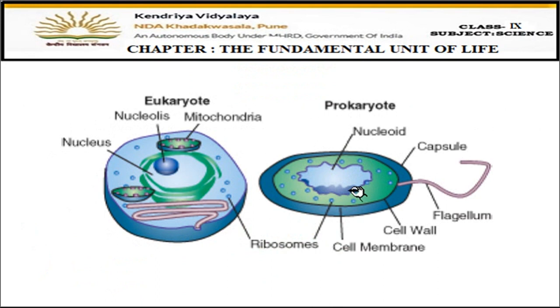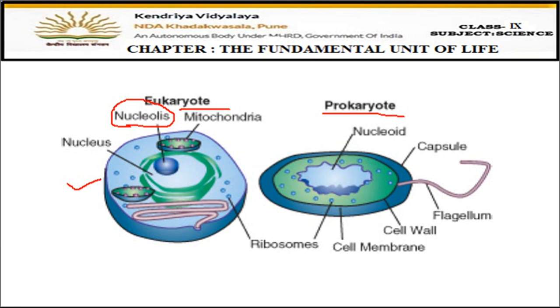This is again one of the prokaryotic cells where you can see there is no nuclear membrane, no nucleolus. Now let's see the eukaryotic cell. Here you can see that a nucleus is present. This is the nucleus present here. And in the nucleus there is a nucleolus. This round spherical structure, the nucleolus, is also present here. Mitochondria is also present here. Ribosomes present here. So you can see the difference here that there is no nucleus in prokaryotes. All the DNA and all materials are spread in the cytoplasm in case of prokaryotes, whereas in eukaryotes a nucleus and nuclear membrane are present, and then there is the spherical structure called nucleolus also present in the nucleus.